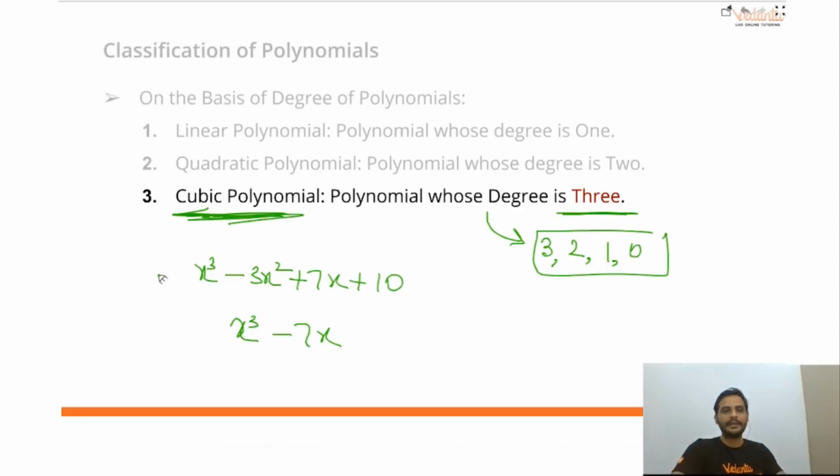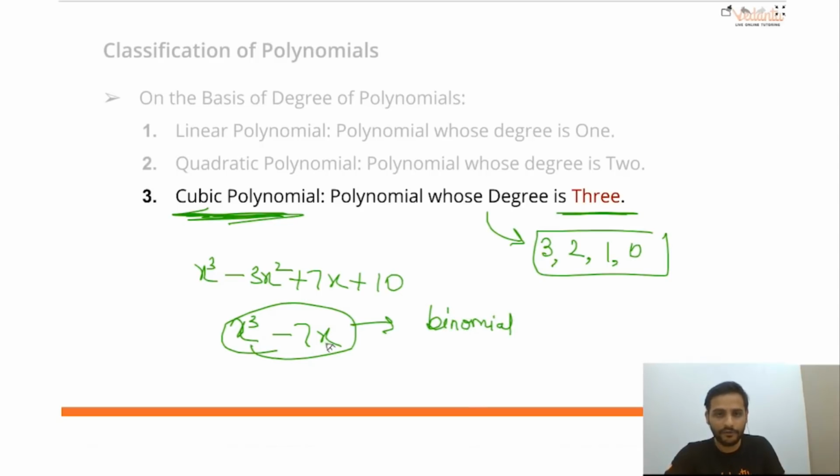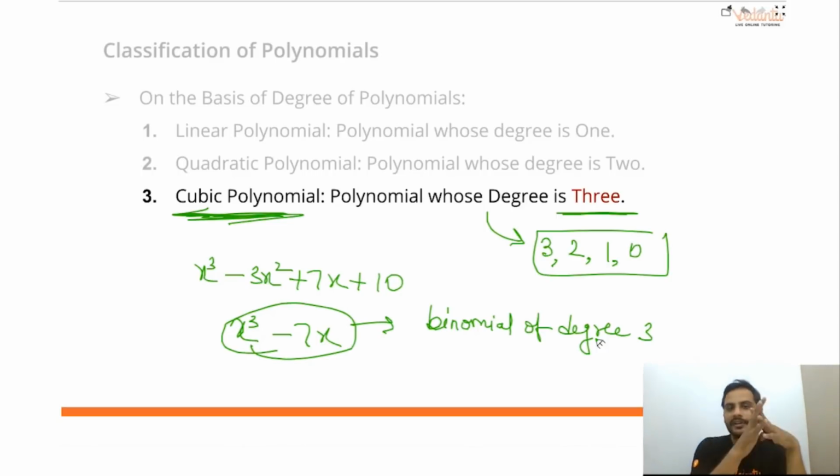minus 7x. Now see, here I am not counting the number of terms. When you are counting the number of terms, we will go for monomial, binomial, trinomial. When we are checking the degree, we will go for linear, quadratic, cubic, like that. Here you can say, sir, this polynomial is a binomial. Why? Because two unlike terms of degree 3. It is a binomial, two unlike terms, and degree is 3. So this polynomial is a binomial of degree 3, or you can say this is a cubic binomial.